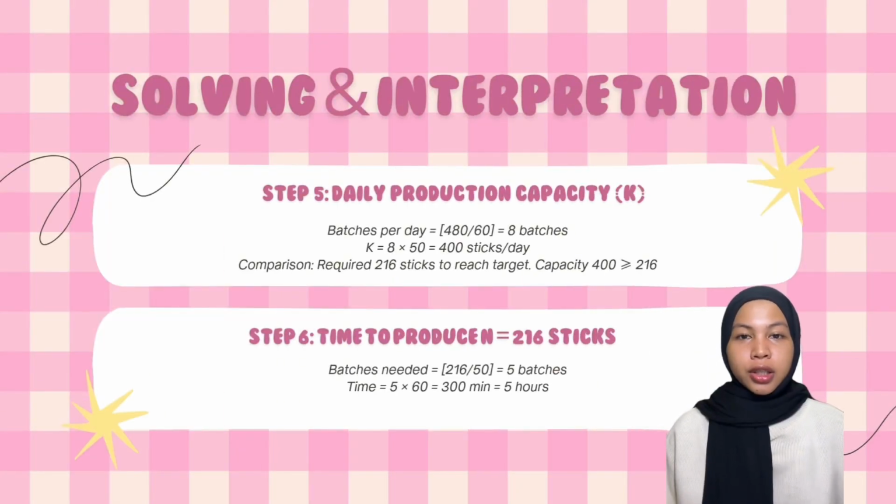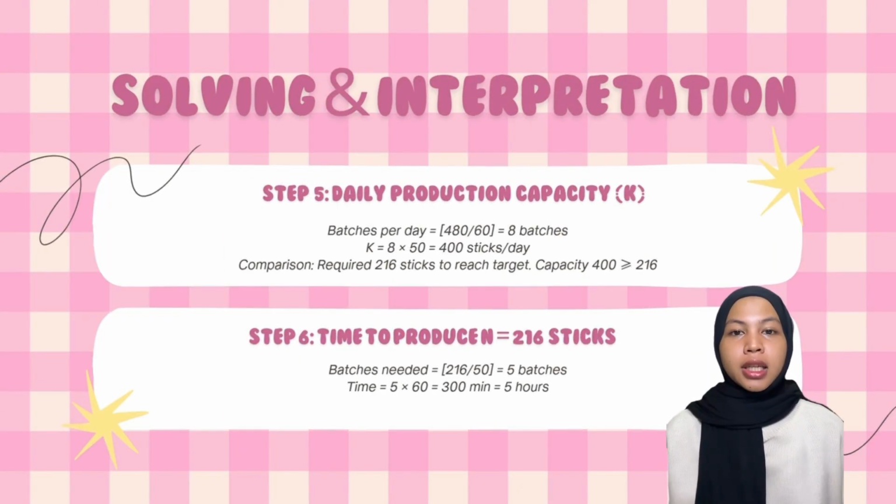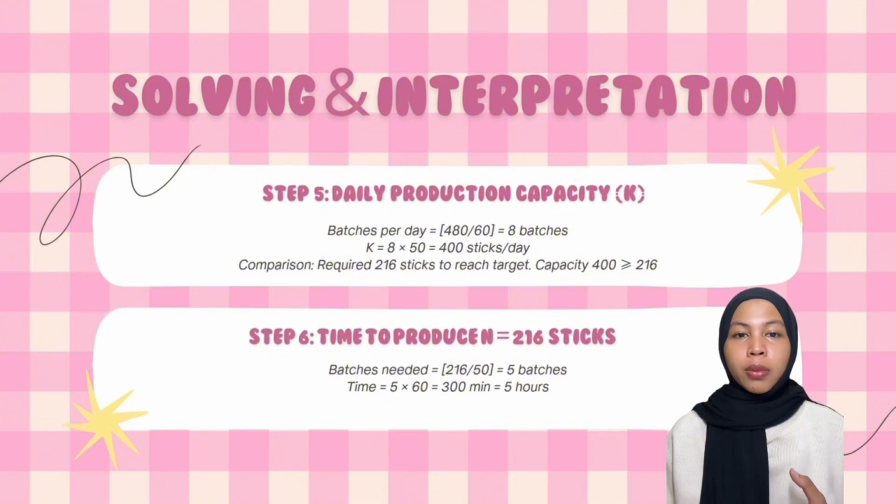I will continue with step 5, which is daily production capacity, K. The first point is working time, 418 minutes per day. The second point is time per batch, equals 16 minutes. Number 3, batches per day, equals 418 divided by 16, equals 8 batches.